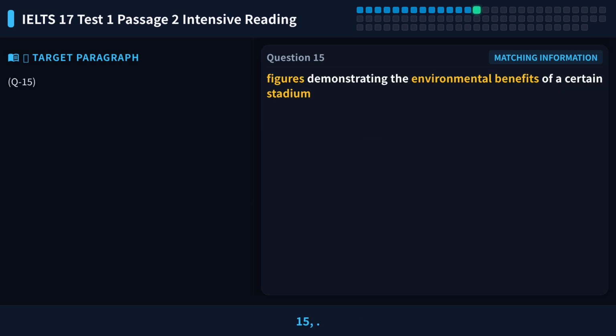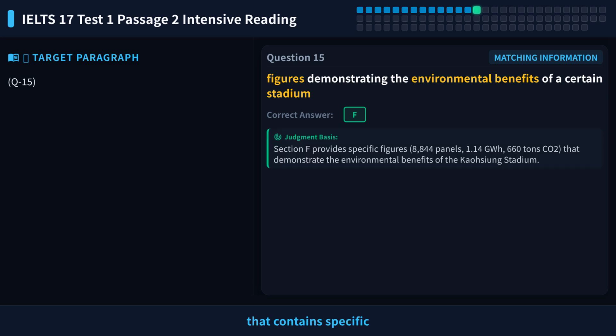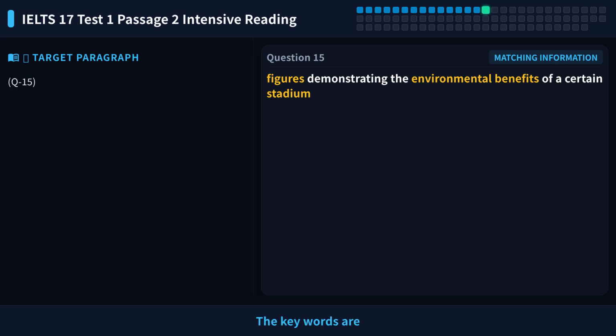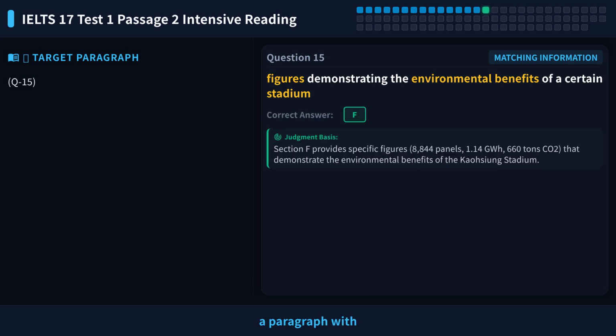Let's look at question 15. It asks you to find the paragraph that contains specific numbers showing the environmental benefits of a stadium. The key words are figures and environmental benefits. We need to find a paragraph with numbers and green information.